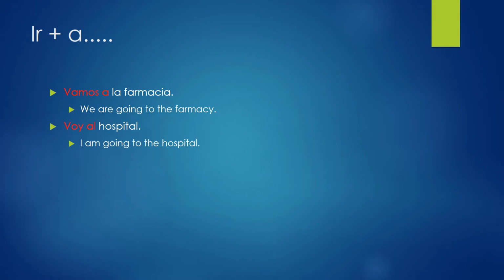One of the major uses of ir, the verb to go, is when you want to say that you're going to a place. So when you do that, you always want to say the form of ir and then add an a. So you're going to say, vamos a la farmacia. We are going to the pharmacy. Voy al hospital. I am going to the hospital. So as you can see, we're going to be using this verb a lot because we use the verb to go a lot in any language.